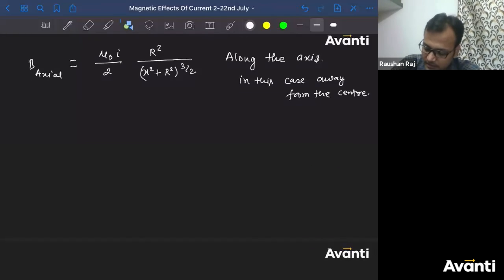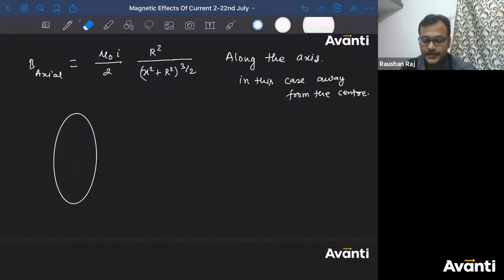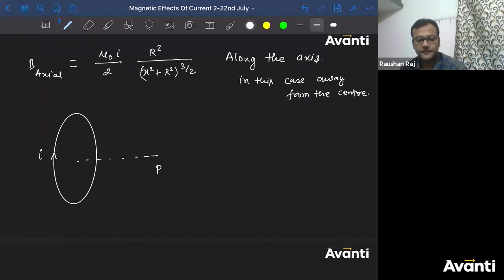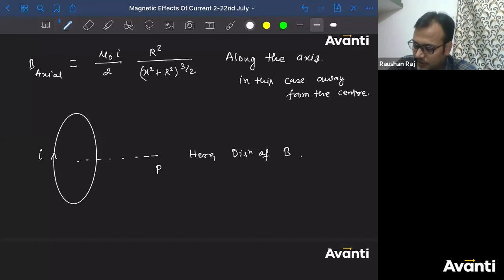But what if you are having a circle like this, a current carrying coil like this, and now current is flowing in this direction, and you are having an axis point here P. Tell me what is the direction of magnetic field at this point P? Away from the center or towards the center? Here you will have towards the center. Here direction of B at P will be towards the center. Okay, children?